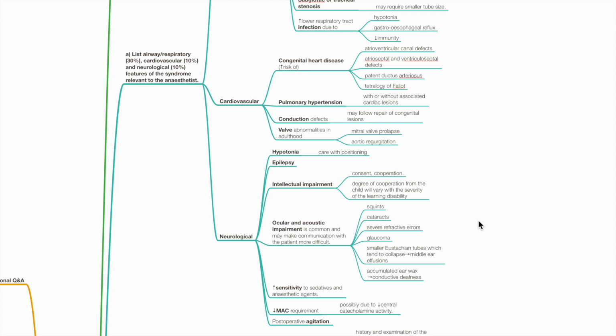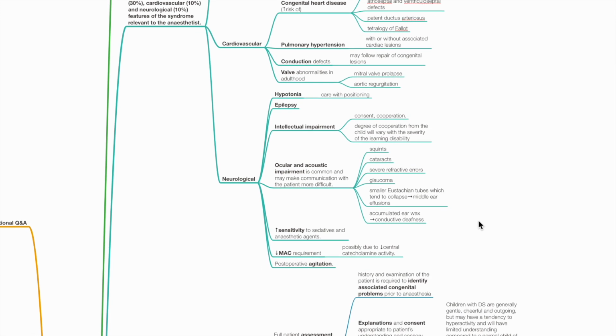Neurological issues include hypotonia, so take care with positioning, epilepsy, and intellectual impairment. This affects consent and cooperation. Degree of cooperation varies. Ocular and acoustic impairment is common and may make communication difficult. Examples include squints, cataracts, severe refractive errors, glaucoma, smaller eustachian tubes leading to middle ear effusions, and accumulated earwax leading to conductive deafness. There is increased sensitivity to sedatives and anesthetics, with reduced MAC requirement, possibly due to reduced central catecholamine activity. Post-op agitation may occur.